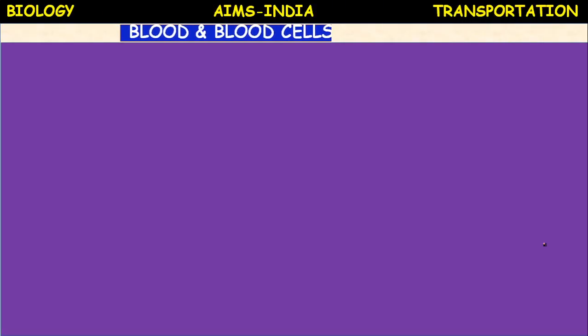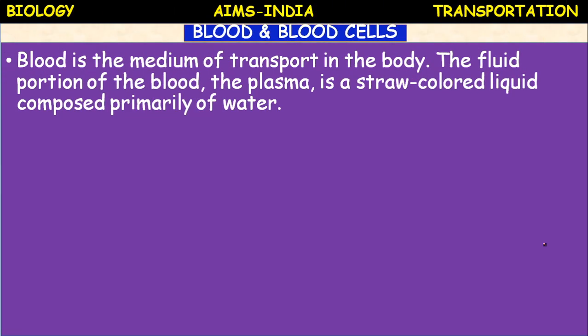Next, blood and blood cells. Now the main blood vessels, arteries, veins and capillaries, we have studied. So our human circulatory system consists of blood vessels, heart and blood. Now heart structure and function is completed. Now come to blood.